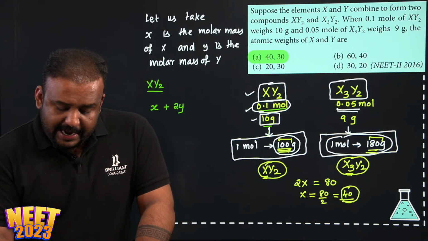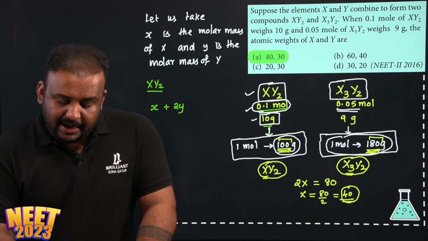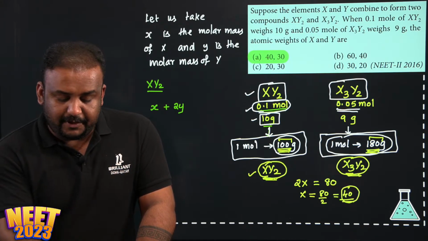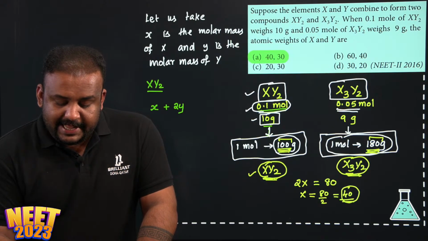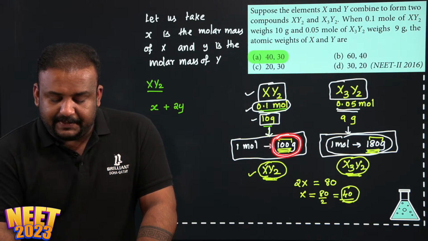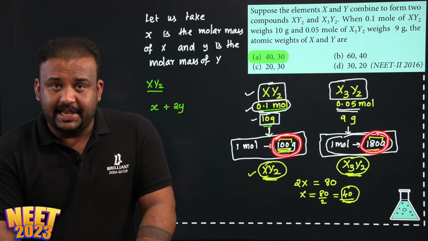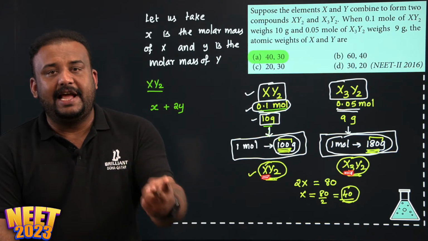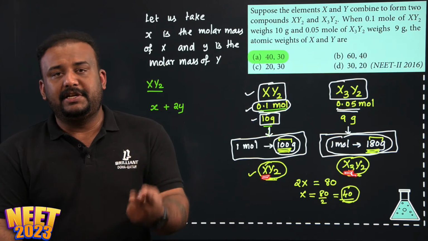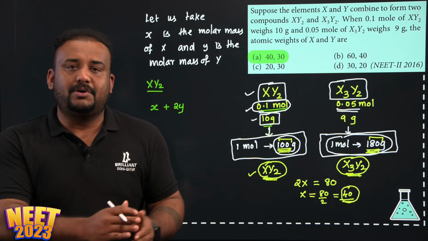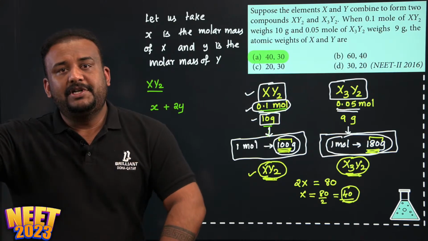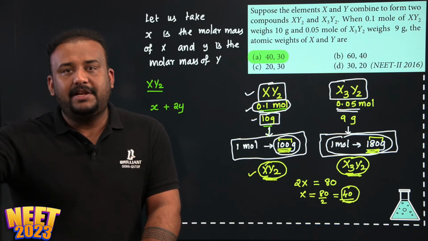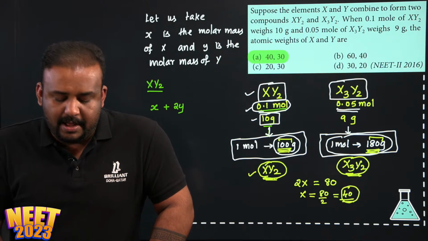This is 100 and 180, and here I checked XY2 is the formula of the first compound and X3Y2 is the formula of the second compound, and I found out that the mass difference between this compound and this compound is just 80. And what is the difference in their formula? The second compound has 2 additional X. Just because of having 2 additional X, how much is its mass difference from the first compound? First compound is 100, second compound is 180. So the difference in mass is 80. So 2X is contributing 80. So 1X will have a mass of 40.